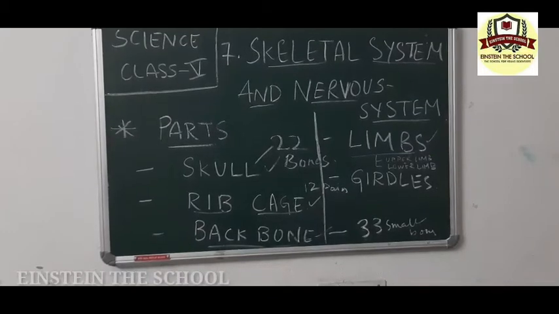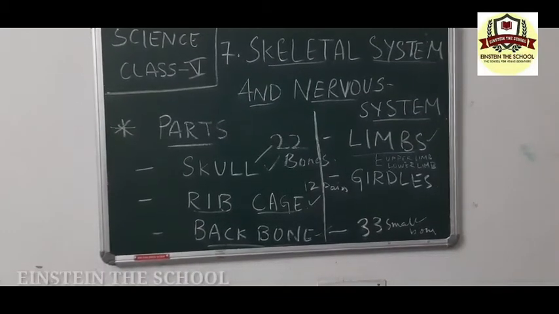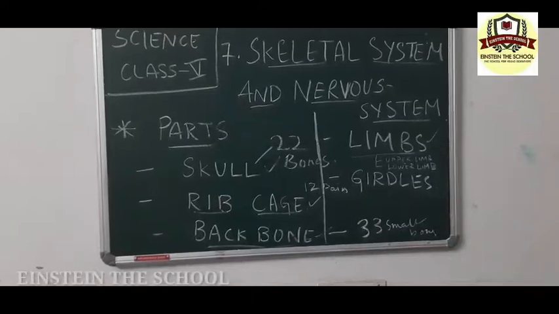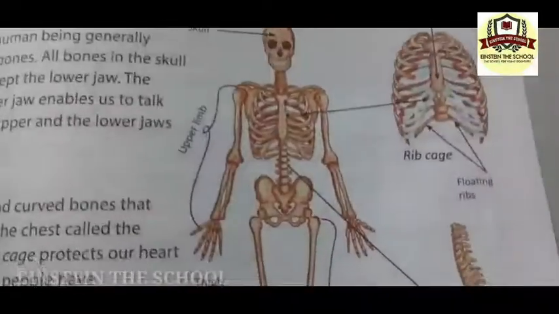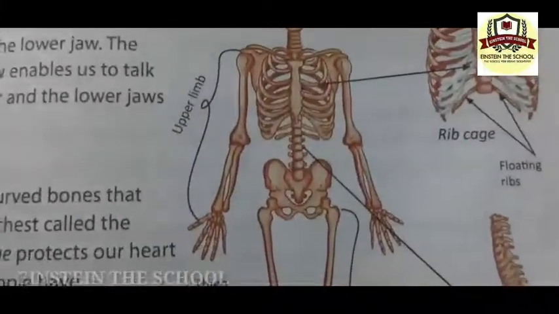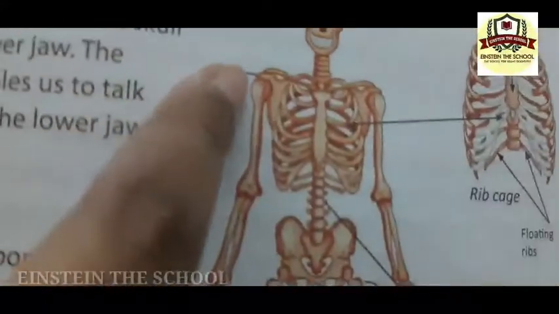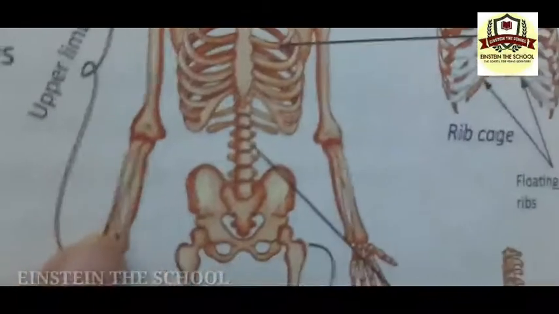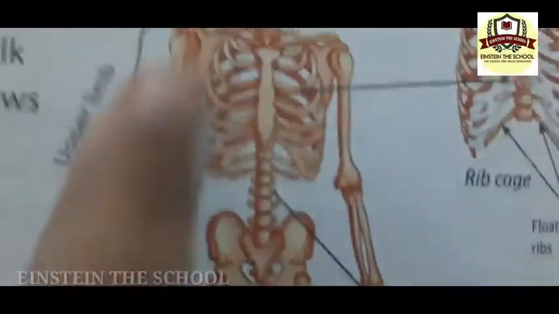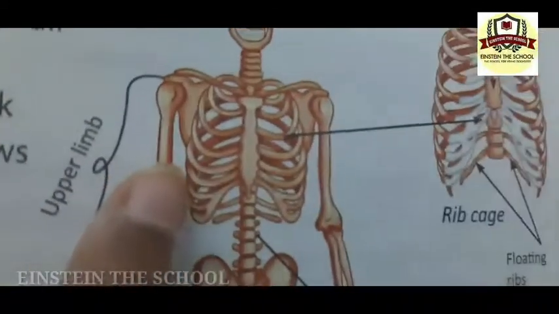Okay, the upper limb is made up of a single bone called humerus, and this pair of bones will make the lower arm here. This part is called humerus. The upper limb is made up of the upper arm and lower arm. The upper arm is made up of humerus. This is a single bone.